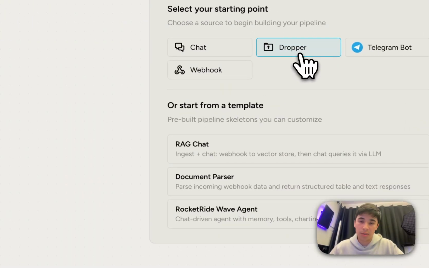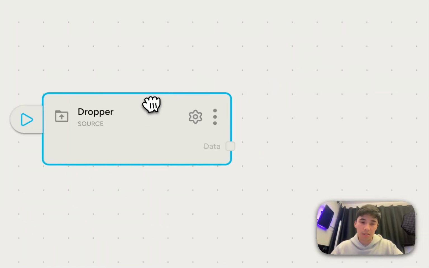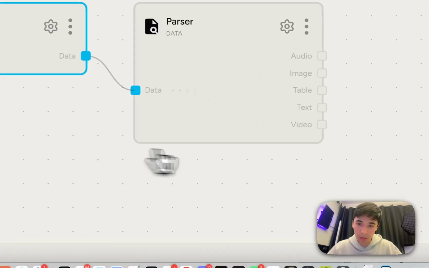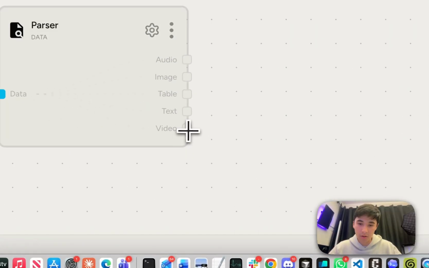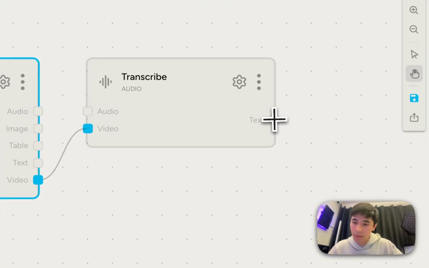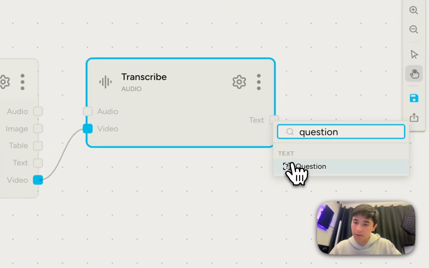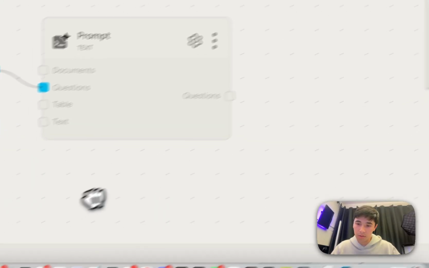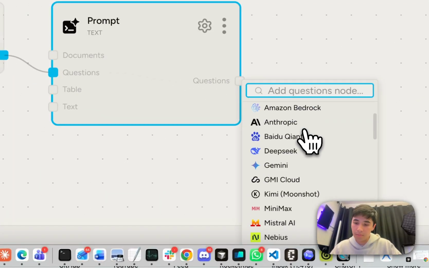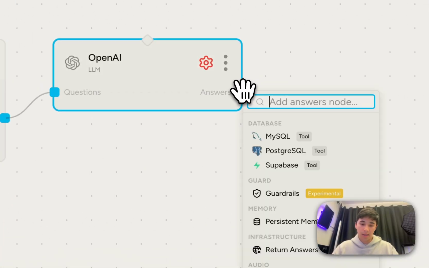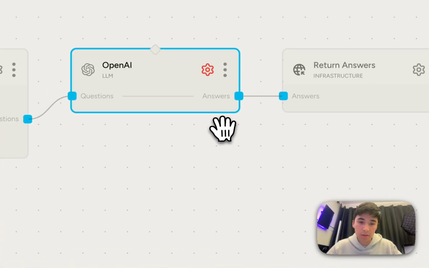I'll select the starting point to be a dropper so that I can drop the videos into the dropper. The data, we will parse it, and then we will specify that it's a video. This will go through the transcribe node. This will then be put as a question, and then the question will be fed into a prompt. The prompts can go through any LLM, but for this case, we'll just use OpenAI as an example. And then lastly, the answers will just return answers.